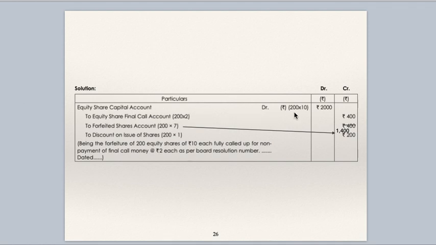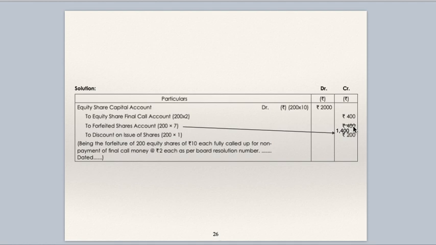Equity share capital account debit 200 into 10, 2000. 200 shares are forfeited. Entire 10 rupee face value is called up. To equity share final call 200 into 2, which they have not received. To forfeited shares account 200 into 7, 1400. To discount on issue of shares 200 into 1, 200.